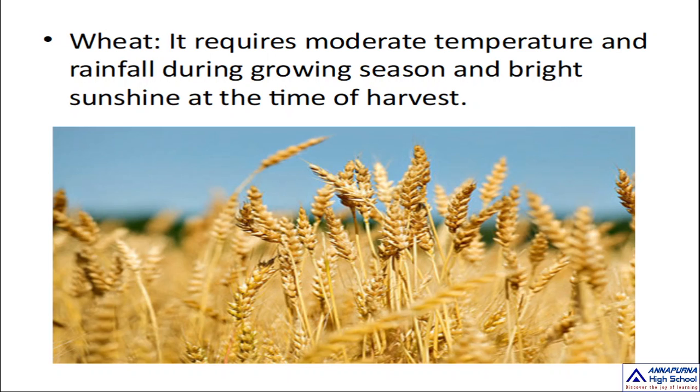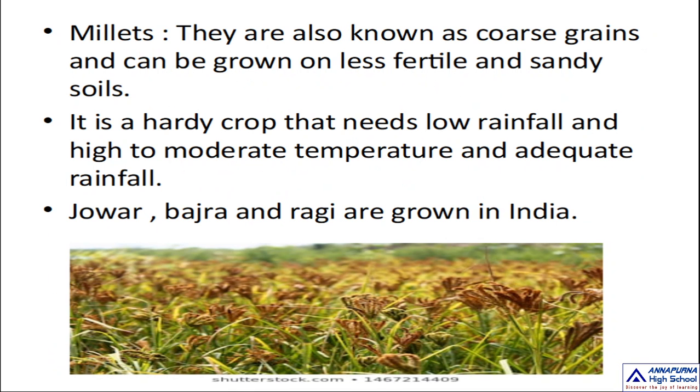Okay children, what does it require? Wheat requires moderate temperature and rainfall during the growing season and bright sunshine at the time of harvest. Loamy soils are suitable to grow the wheat crop. It is grown in the USA, Canada, Argentina, Russia, Ukraine, Australia and India. In India, it is grown in the winter season. Have you understood? Come to the next.